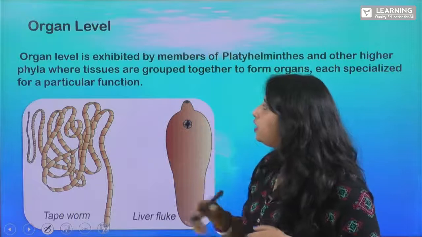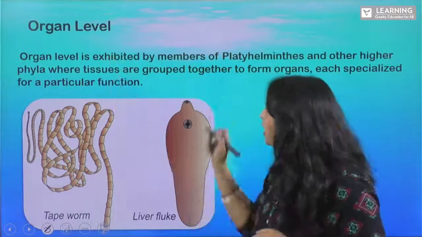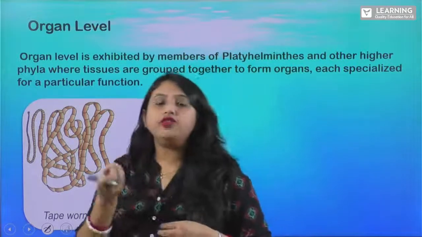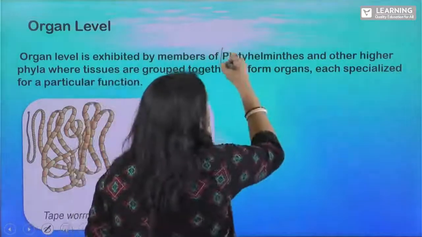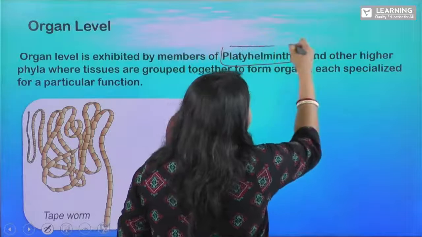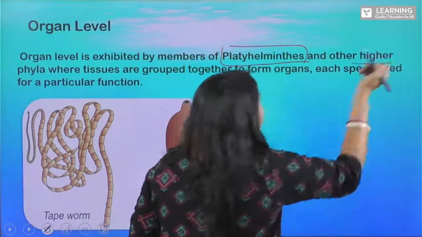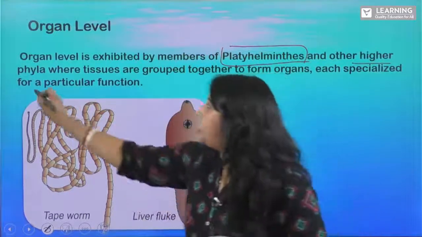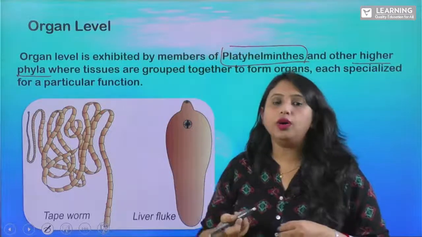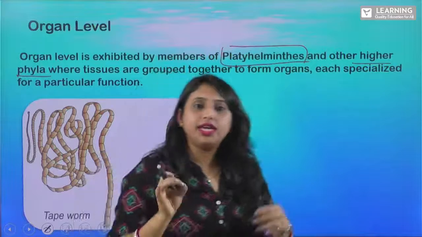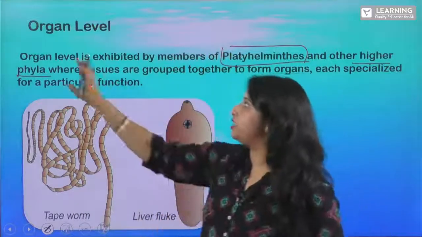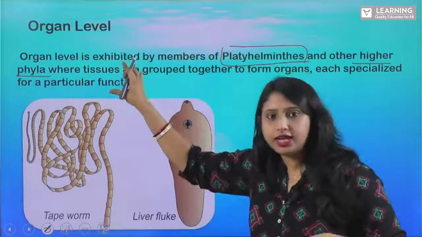So what is this organ level? This organ level is exhibited by members of which phylum? In case of platyhelminths, right? And also some other higher phyla. Remember this one. So in case of platyhelminths and some other phyla, we see this level of organization, that is your organ level. Is that clear?